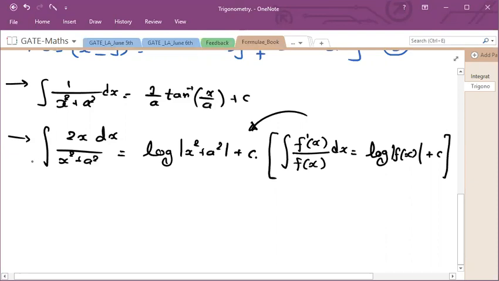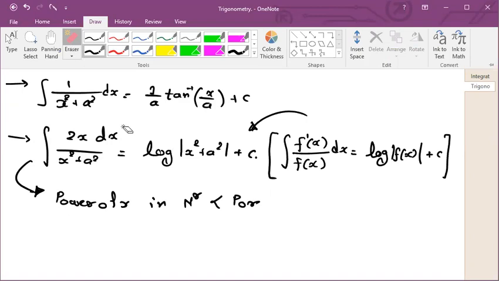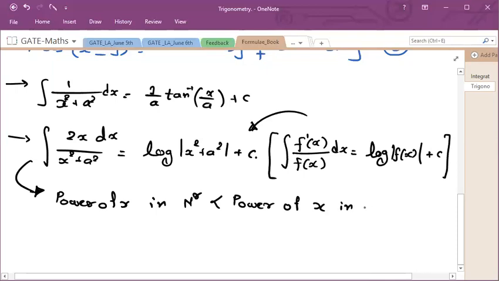And for that also there is one thumb rule. If in numerator and denominator you are having one variable x with some power of x, and the power of x in numerator is less than the power of x in denominator, then you have to set the differentiation of denominator in numerator, and then you can use this formula.